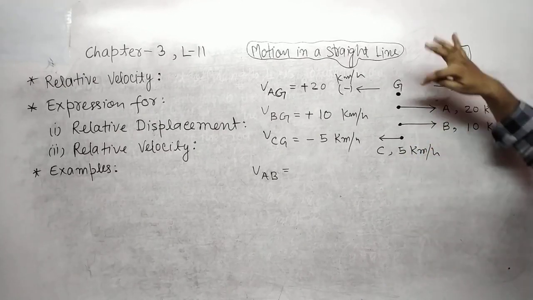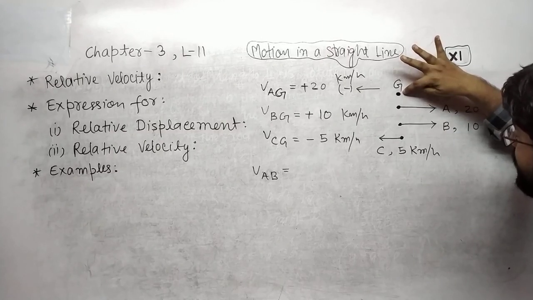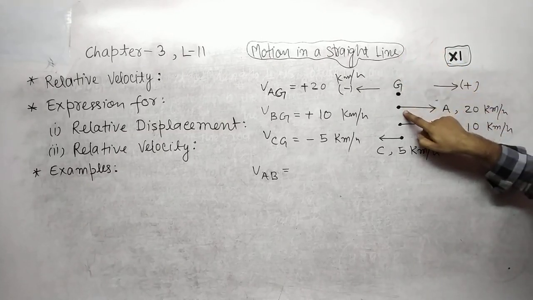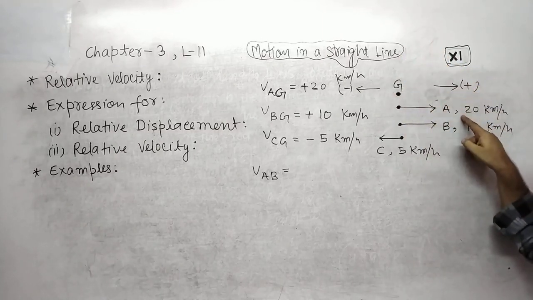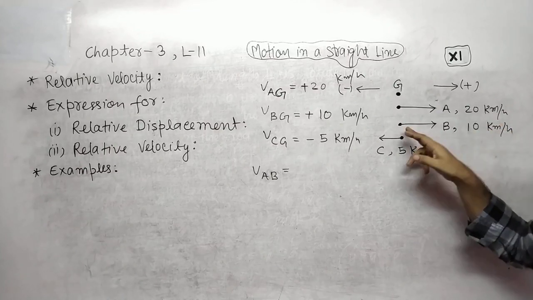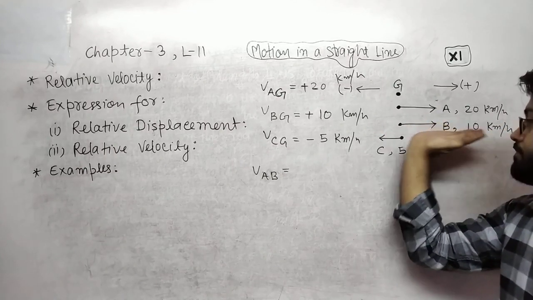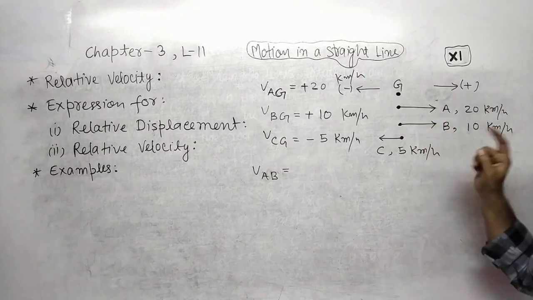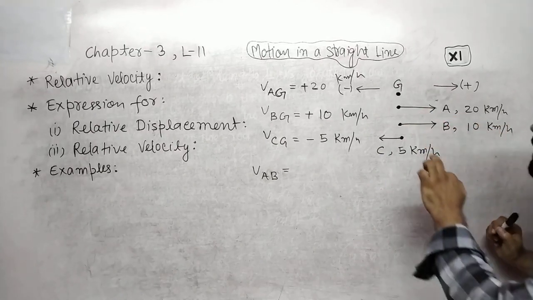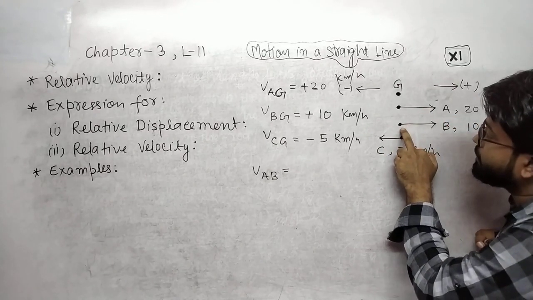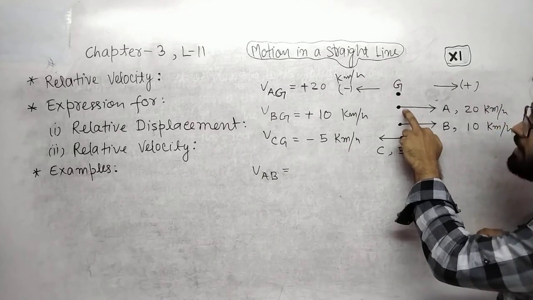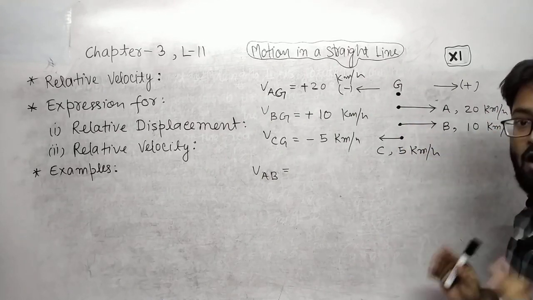When the observer is observing from the ground, the speed of train A is 20 km per hour. But when the observer is on a train moving in the same direction as A, the speed of train A will reduce. How much will it reduce?